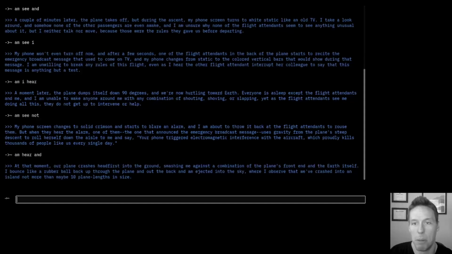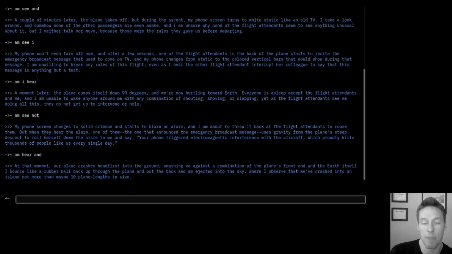At that moment, our plane crashes headfirst into the ground, smashing me against a combination of the plane's front end and the earth itself. I bounce like a rubber ball back up through the plane and out the back, and am ejected into the sky, where I observe that we've crashed into an island not more than maybe 10 plane lengths in size.